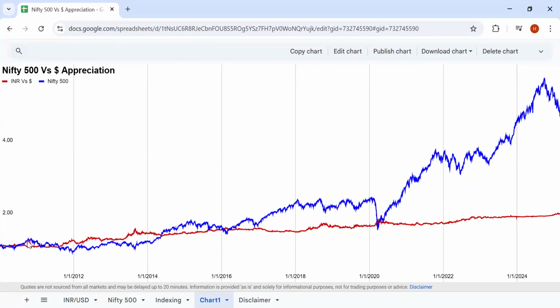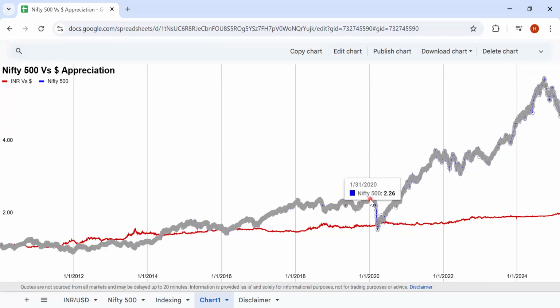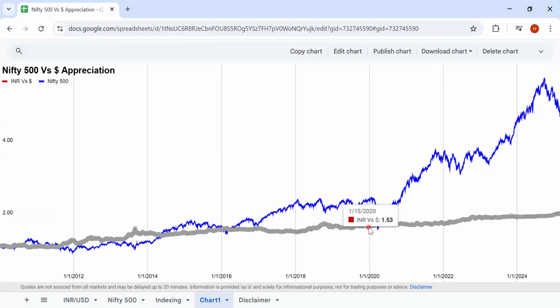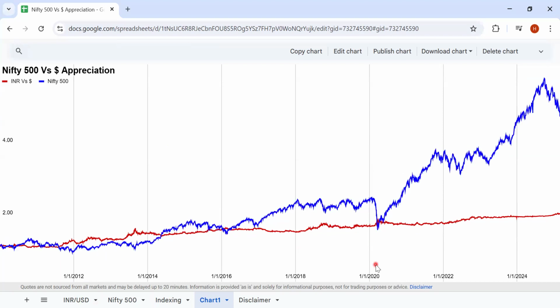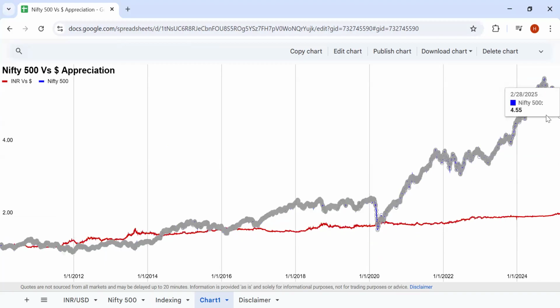From 2010 to 2020, just before the COVID, the dollar appreciation is around 53, 54%, and the Sensex has appreciated by around 130%, right? From 2020 to present day, the dollar has appreciated by over 30% and the Sensex by slightly over 100%.